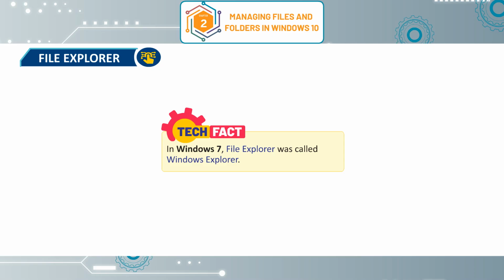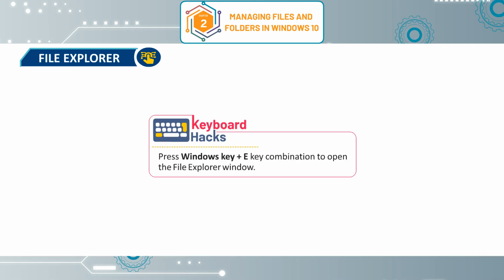Tech Fact. In Windows 7, File Explorer was called Windows Explorer. Keyboard hacks. Press Windows key plus E key combination to open the File Explorer window.